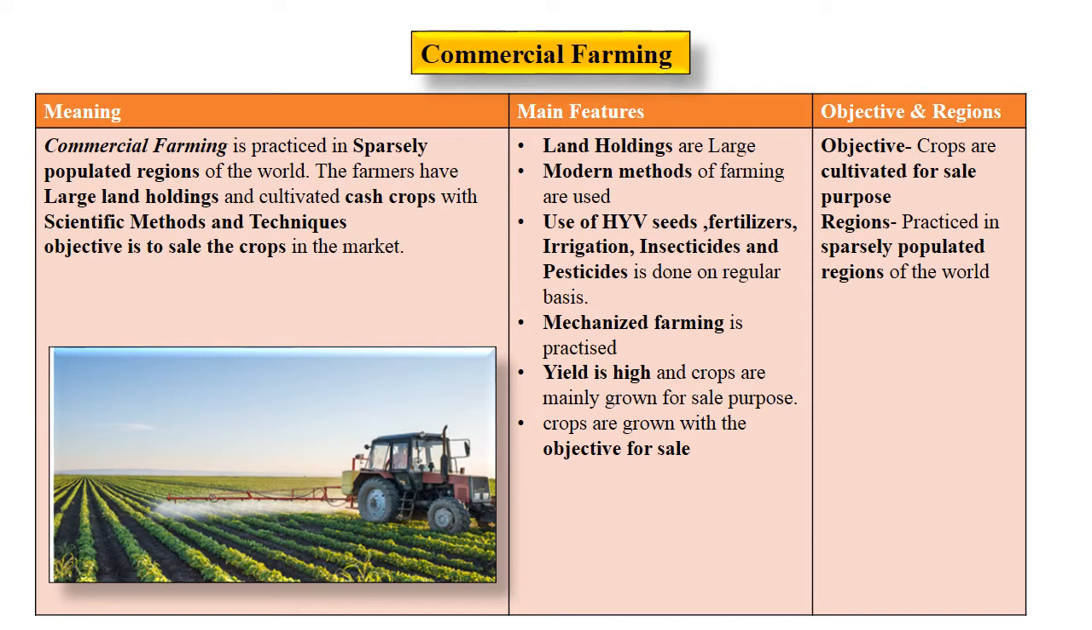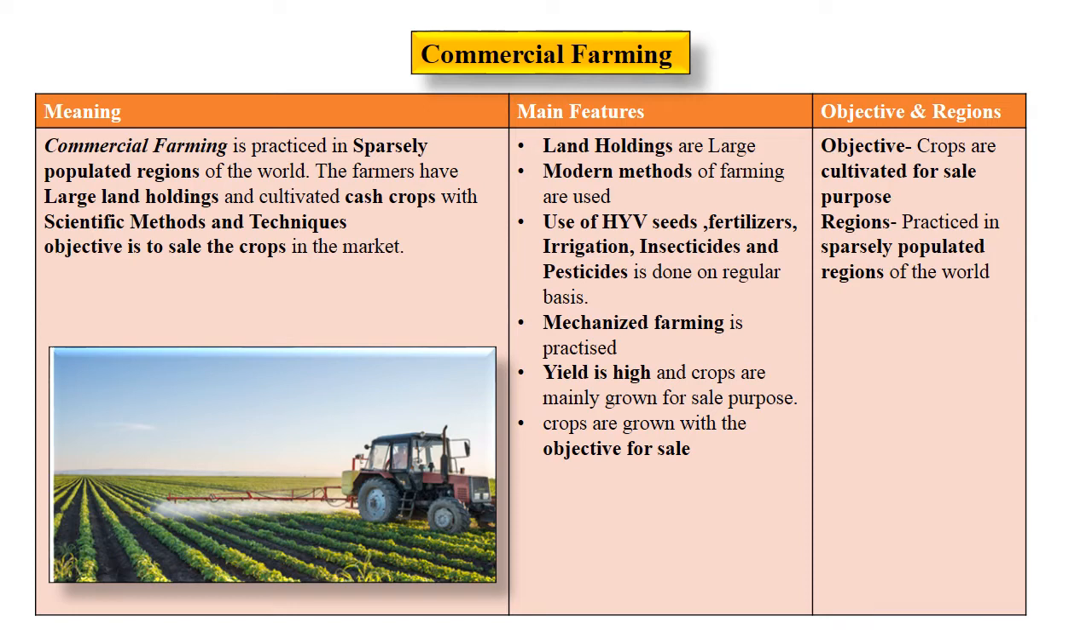Irrigation is not developed. Whereas in commercial farming, high yield variety seeds are used. Fertilizer is used on regular basis. Irrigation is well developed. Insecticide and pesticides are also used. In subsistence farming, no modern methods or technology or machineries are used. Whereas in commercial farming, modern methods, modern technology is used.